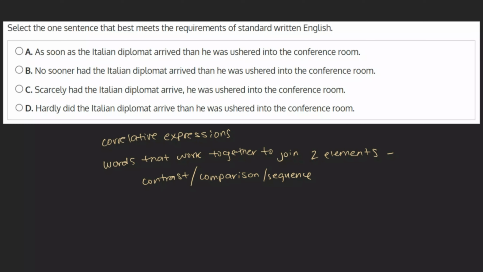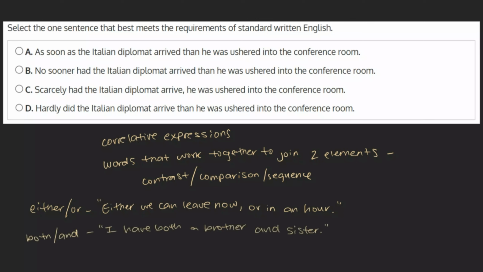sequence. One example of a correlative expression in English is either or. Either we can leave now, or in an hour. Another is both and. I have both a brother and a sister. It should be noted that with many things in English, it may be hard to pinpoint logically why two words work together as correlative expressions. Correlative expressions must be studied and with time will come naturally to you.